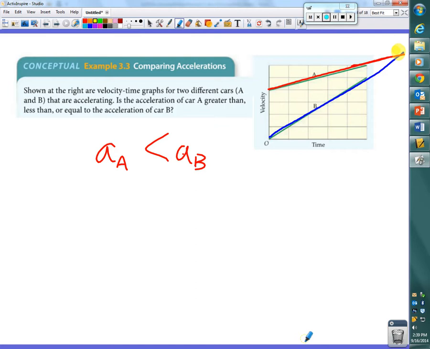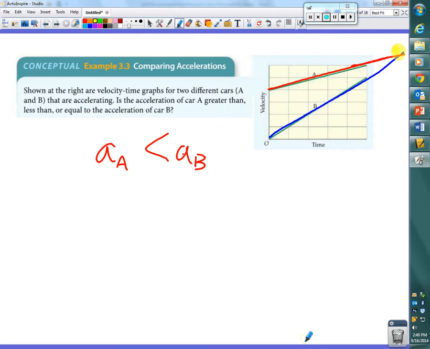Up until that point, A is separating itself from B. It would travel farther, farther, farther, farther. B is still traveling forward, but it's not catching up. A is separating itself from B. But from the intersection point on, now B would start catching up to A. Okay? Does that make sense? So those are the differences between this graph and the position graph that we talked about. Okay? Good there. All right.